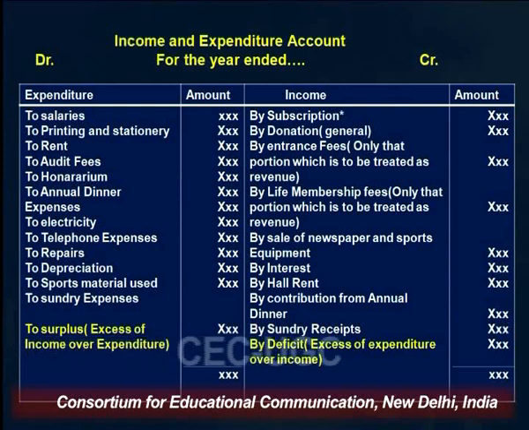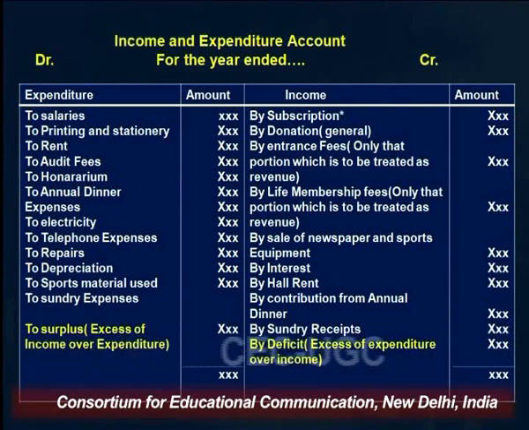Since this income and expenditure account is nominal account in nature, and it is prepared on an accrual basis, which states all expenses and all incomes which are related to the current year are to be recorded here, otherwise not. And this account involves only those items which are revenue in nature, means all types of recurring incomes and all types of recurring expenses are to be shown in this account.